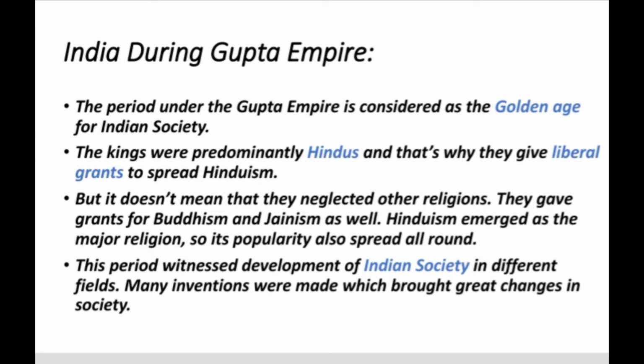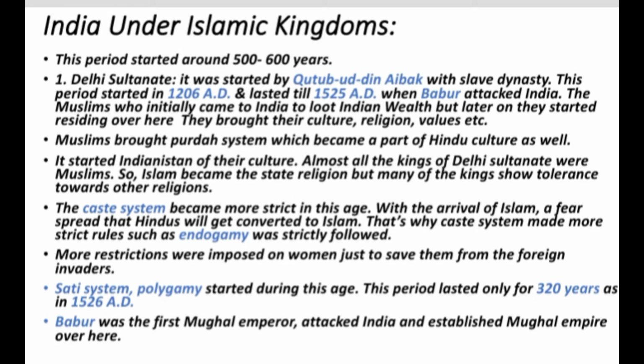Under the Islamic kingdoms, this era is quite long, around 500 to 600 years, and can be divided further into two parts. One is the Delhi Sultanate. The Delhi Sultanate in India was started by Qutbuddin Aibak with the Slave dynasty. This period started in 1206 AD and lasted till 1526 AD.